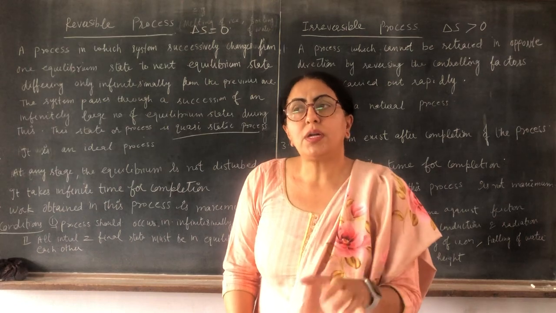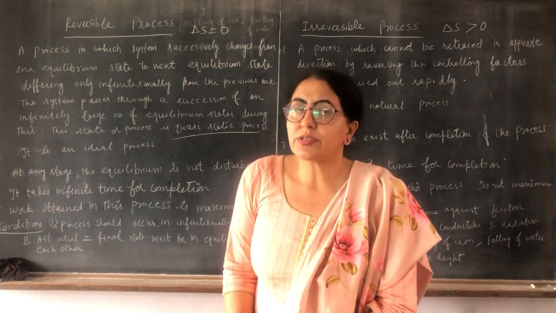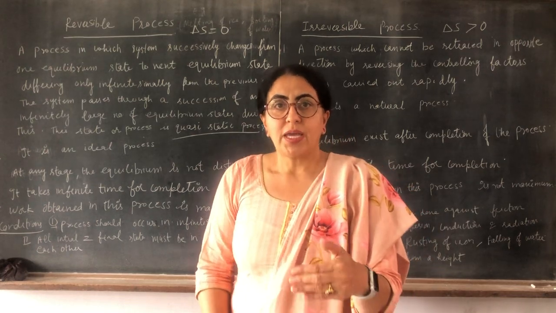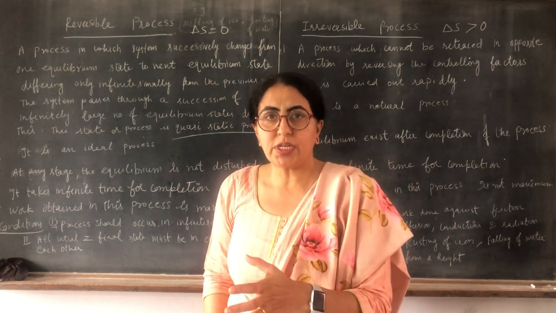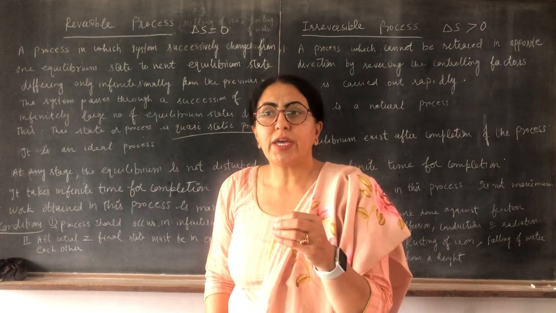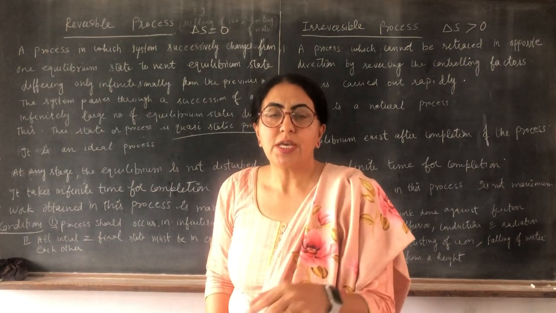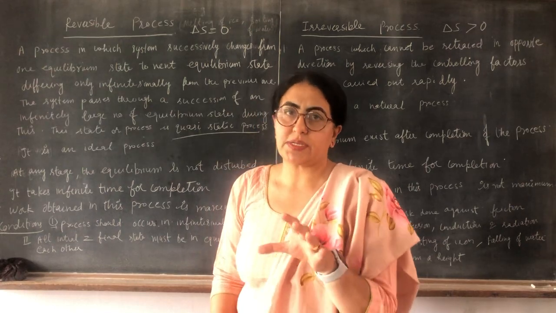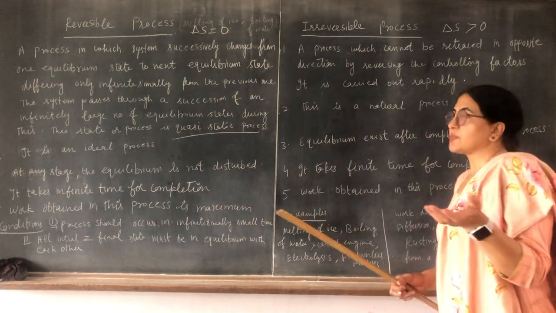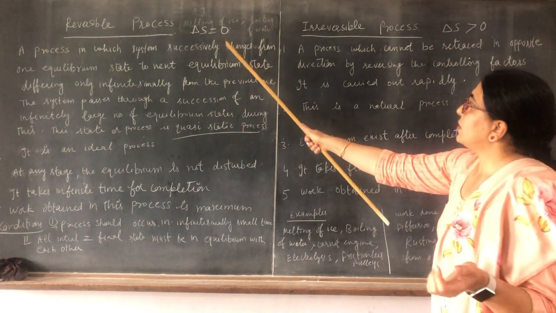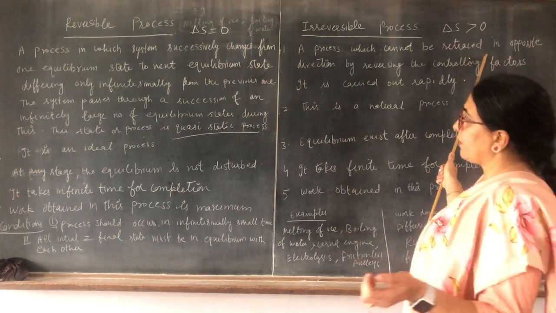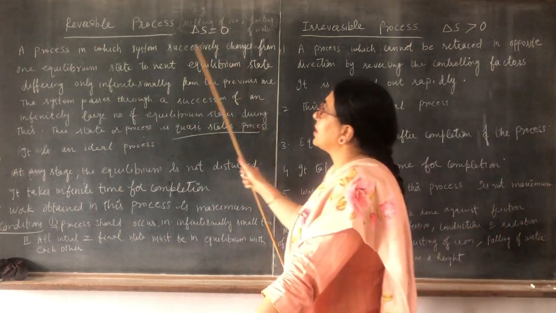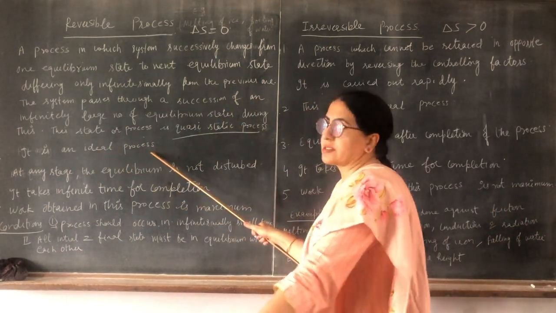Entropy is also called thermal inertia in thermodynamics, as we have mass in linear motion and moment of inertia in rotational motion. So delta S is equal to 0 for a reversible process and delta S is greater than 0 for an irreversible process.